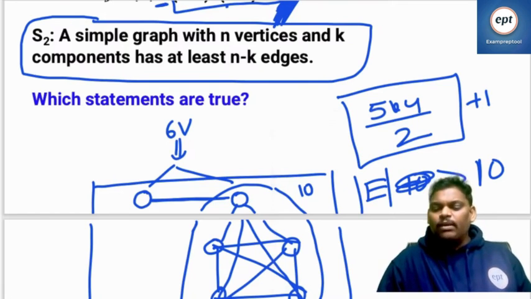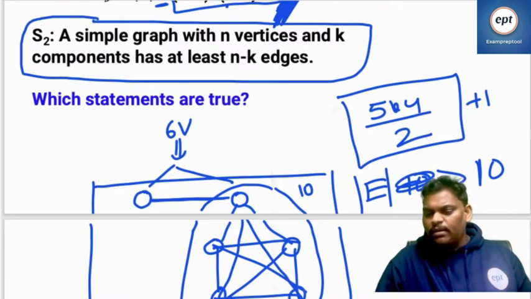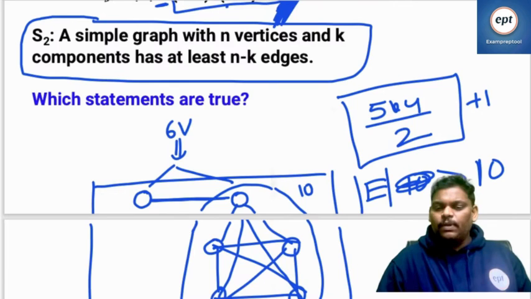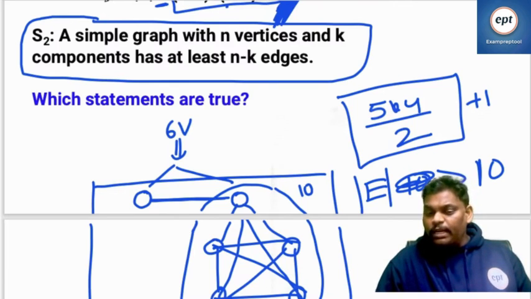A simple graph with n vertices and k components has at least n minus k edges. Now listen, S2 is saying simple graph or forest.